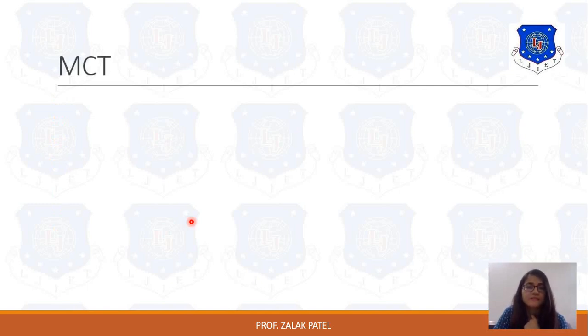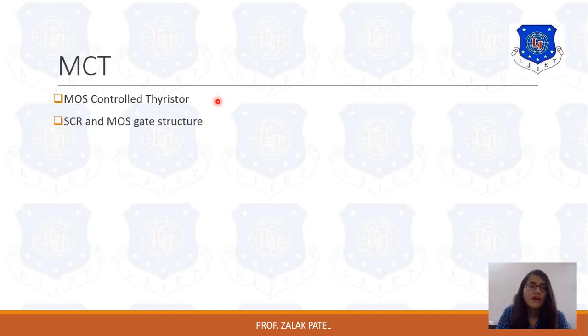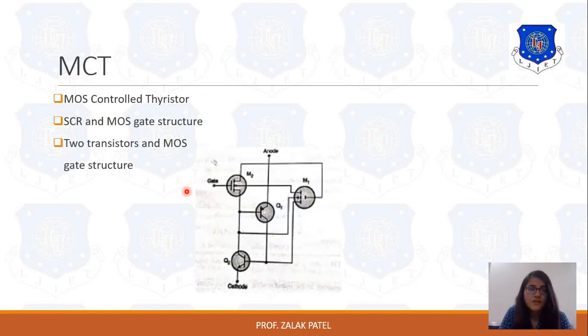Next is MCT. MCT, the full form is MOS controlled thyristor. MOS means metal oxide semiconductor controlled thyristor. Basically, MCT has the construction of the MOSFET with SCR, meaning silicon controlled rectifier, with a MOS gate structure used for MCT. Here in the figure you can see that two transistors with MOS gate structure are used. You can see these two transistors, PNP and NPN type. Both transistors are used with an N channel MOSFET and a P channel MOSFET.